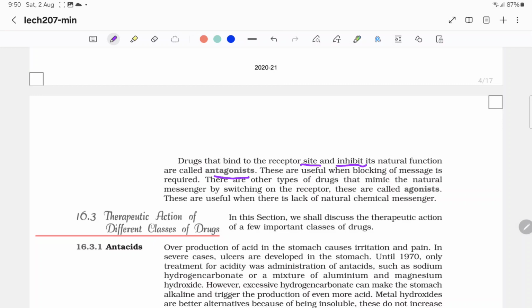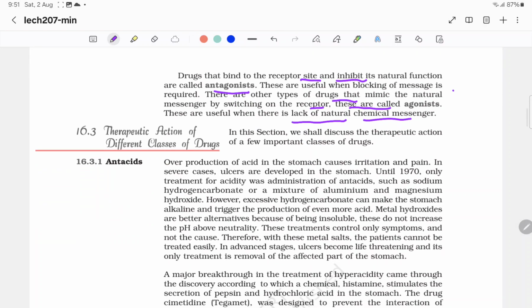These are useful when blocking of a message is required. There are other types of drugs that mimic the natural messenger by switching on the receptors. These are called agonists. These are useful when there is a lack of natural chemical messengers. So this is important.